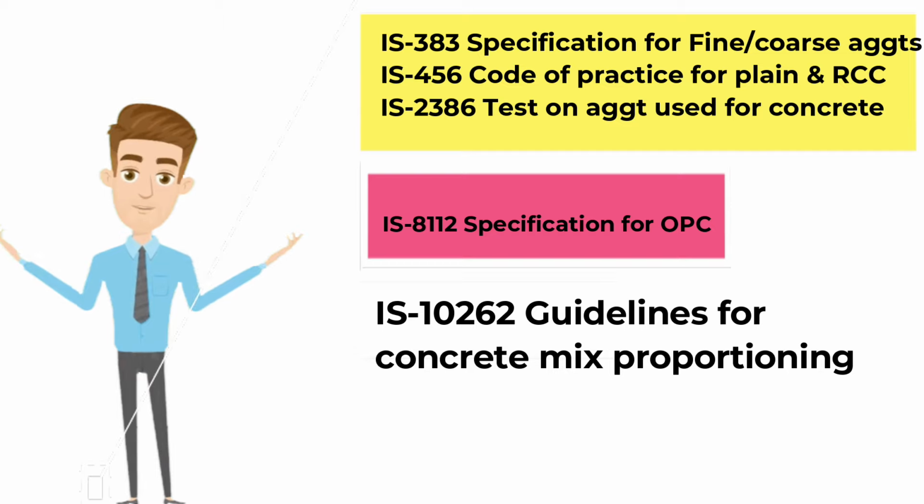IS 383, which provides specification for coarse and fine aggregates. IS 456, which is a code of practice for plain and reinforced cement concrete. IS 2386, which provides the guidelines for various tests on aggregates used for concrete. IS 8112, specification for ordinary Portland cement. The most important code for concrete mix proportioning is IS 10262.